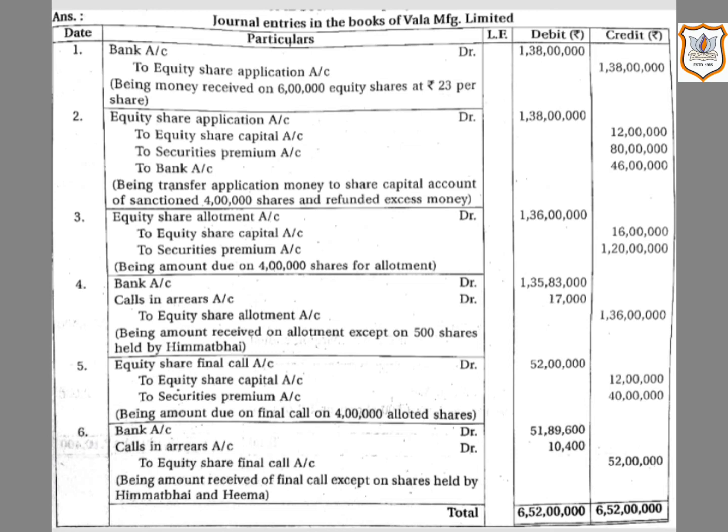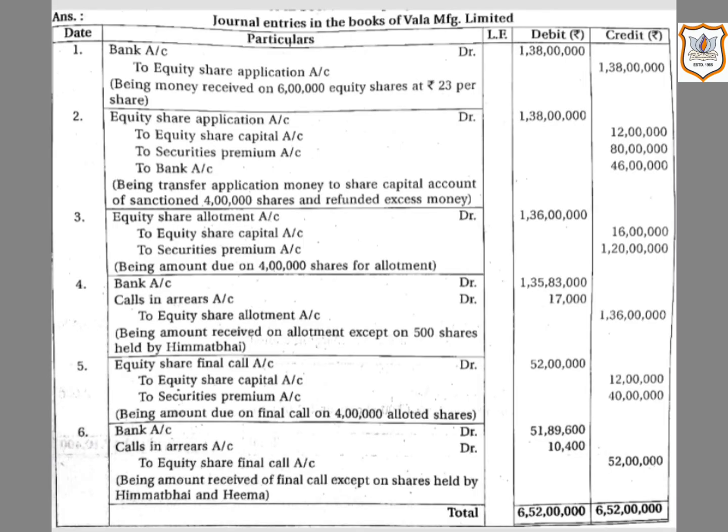Then the respective call account will show a debit balance equal to the unpaid amount of the call. When the unpaid amount is received from the shareholder in future, the bank account is debited and the relevant call account is credited. Then second is by opening calls in arrears account. Under this method, calls in arrears account is opened.